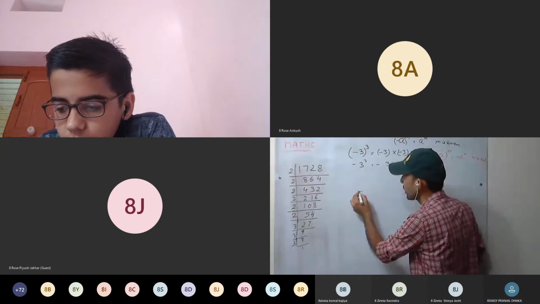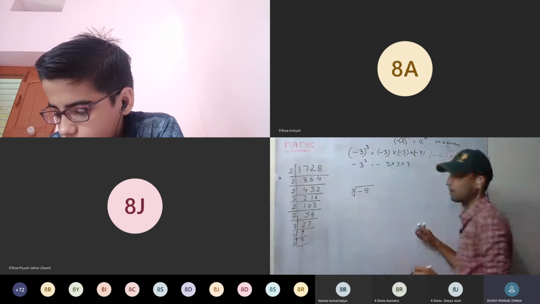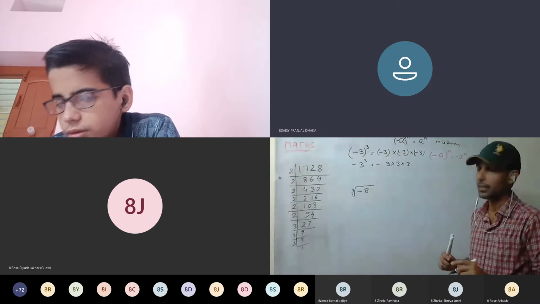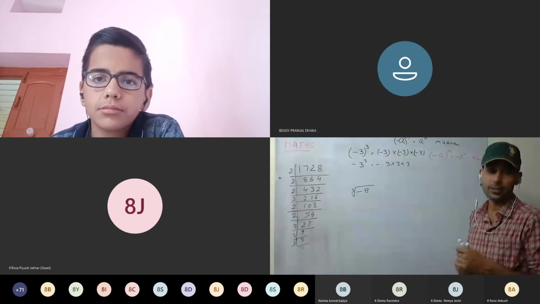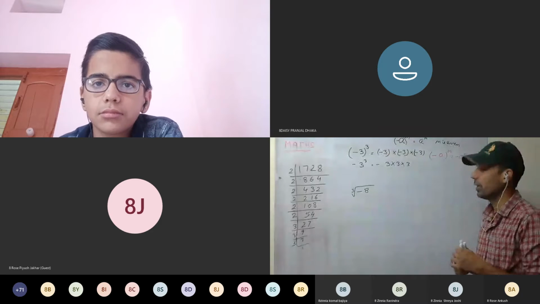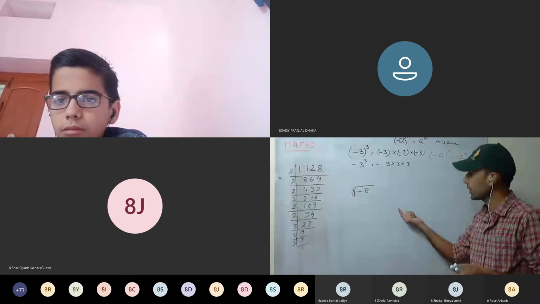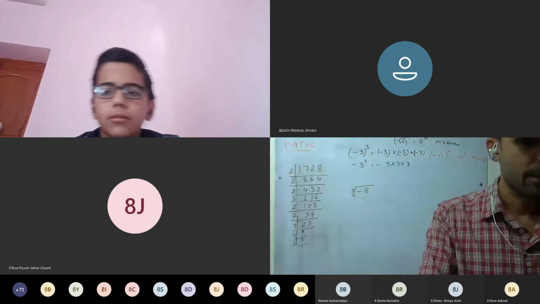Okay, if it is written minus 8, its cube root we have to calculate. Sir, in which test will this chapter come? This chapter is not coming in the examination. The syllabus has been given, I already told you in class. First chapter is rational numbers, second is squares and square roots, and third is statistics. Any chapter remaining?